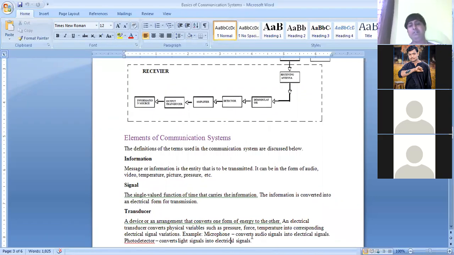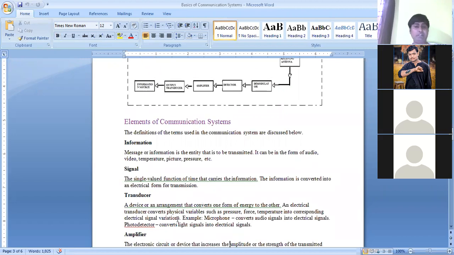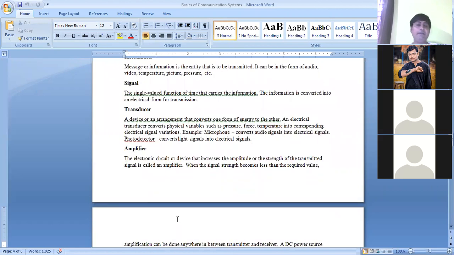Now coming to signal. So here we talked about two signals. One is the sound signal, another one is the electrical signal. So here what happened, because of the transducer, your sound signal is converted into electrical signal. So the same thing here we can see that the information is converted into the electrical form for transmission purpose. Now transducer, we have explained a transducer by considering the example of mic. That means it will convert one form of energy into other form, or one form of signal into other form. So we have considered mic. That means mic will convert your sound signal into electrical signal.